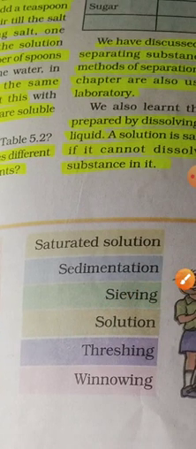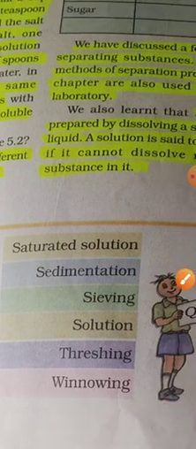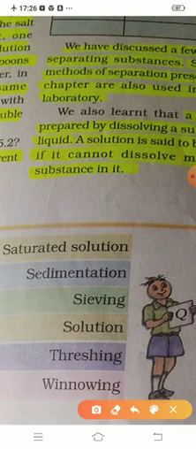Okay, now comes the saturated solution. What is saturated solution? Here the definition of saturated solution is given. A solution is said to be saturated if it cannot dissolve more of the substance in it. This is the definition of saturated solution.